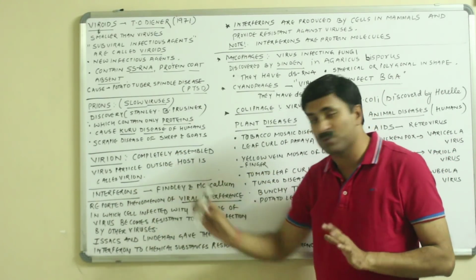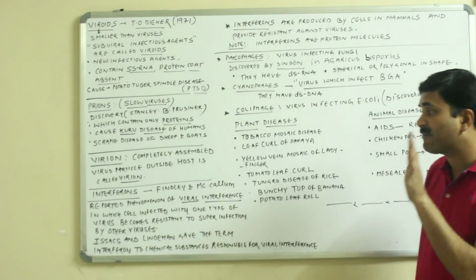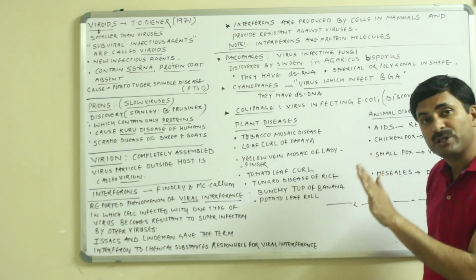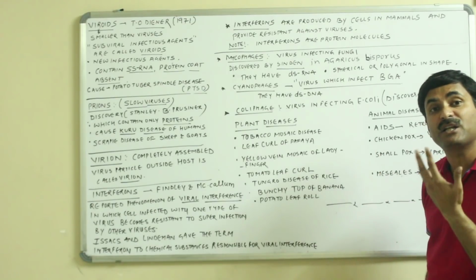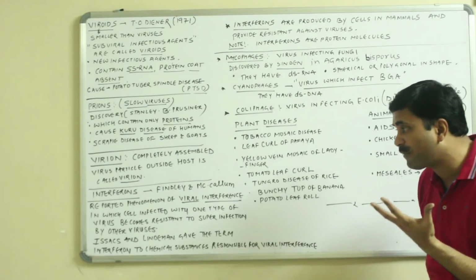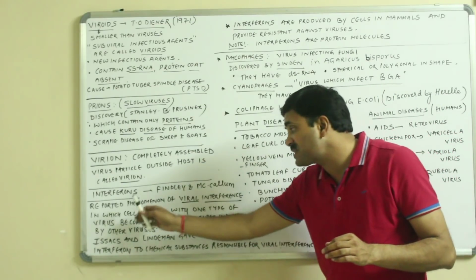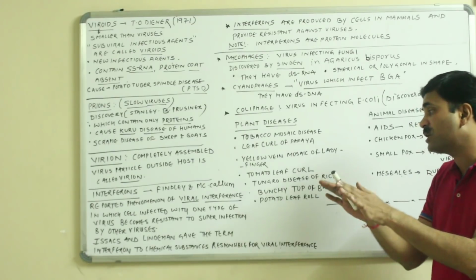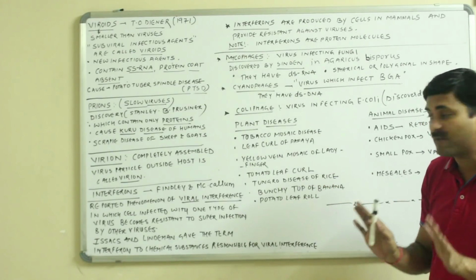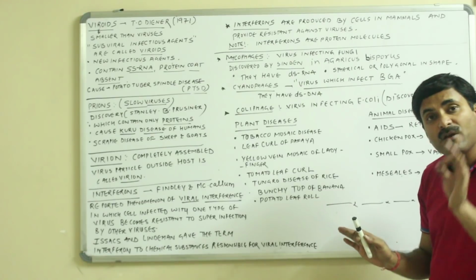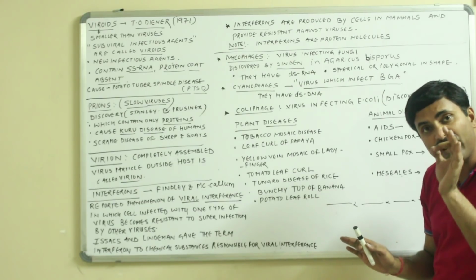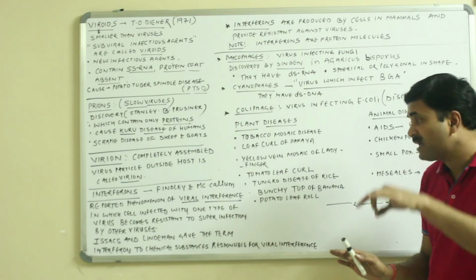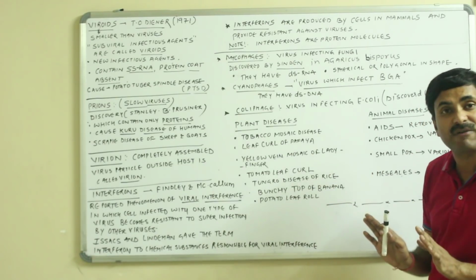Now what are interferons? There were two scientists, Findlay and McCallum. They reported the phenomenon of viral interference, in which the cell which is infected by one type of virus becomes resistant to superinfection by other viruses. What is viral interference? When a cell is infected by one type of virus, it automatically becomes resistant to superinfection by some other viruses.